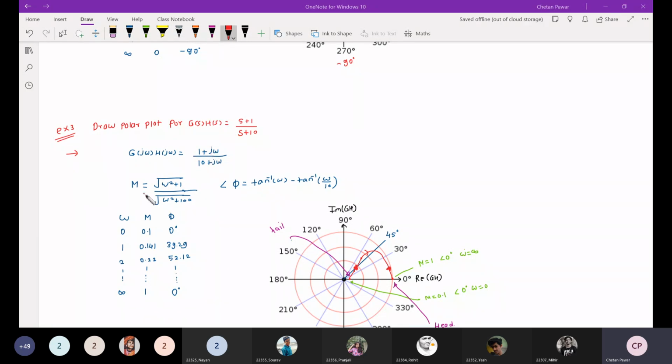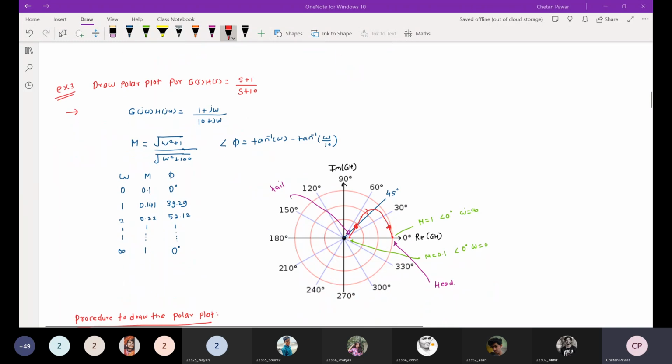If you calculate a magnitude, that will be square root of omega square plus 1 upon square root of omega square plus 100, right? Magnitude of the complex number. Then phase will be tan inverse omega minus tan inverse omega by 10. Angle of zero minus angle of pole. Now vary the omega from 0 to infinity.